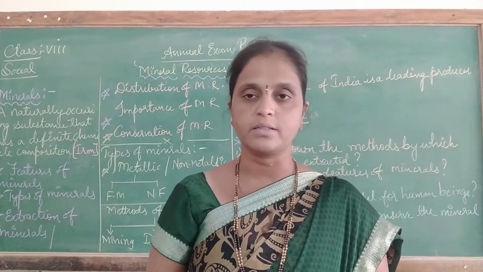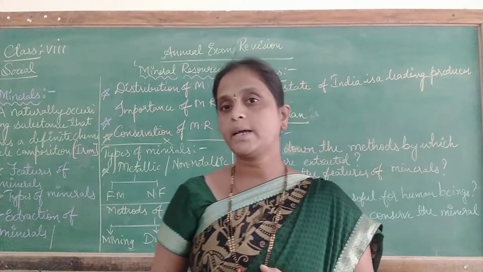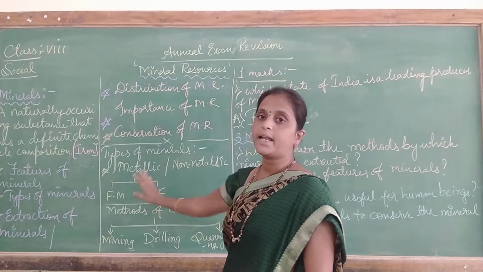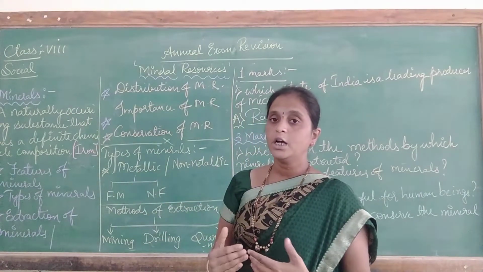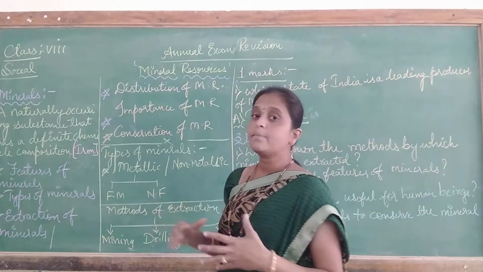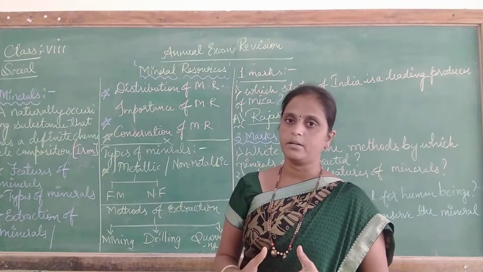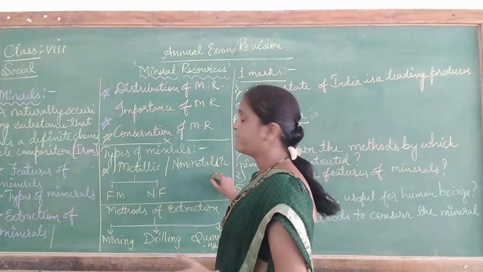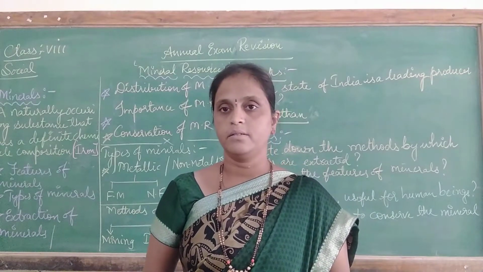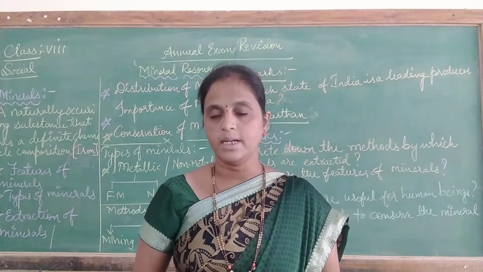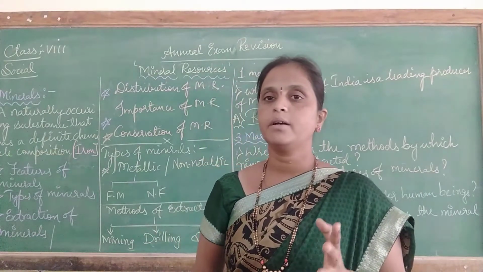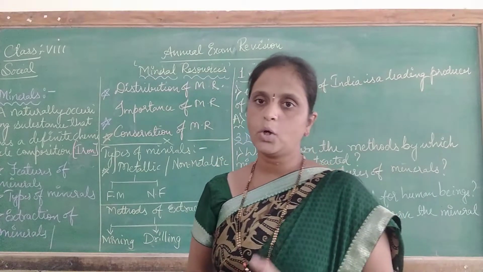Next topic is types of minerals. Generally you know that there are 2 types of minerals: metallic and non-metallic. What is metallic, children? It is found in the pure, raw form, and it contains a metal. That is a metallic mineral. Next is non-metallic, which does not contain any metal in its form. That is called non-metallic minerals. So these are the 2 types of minerals, metallic and non-metallic.